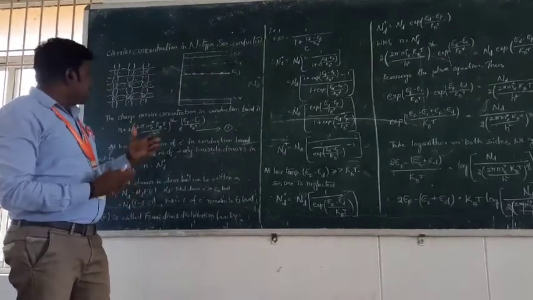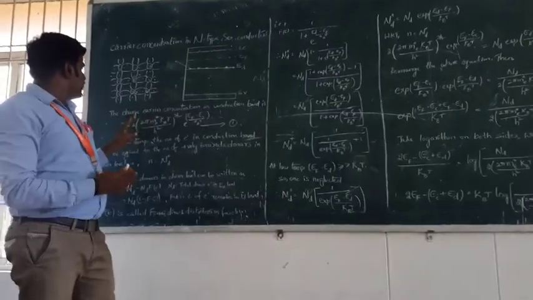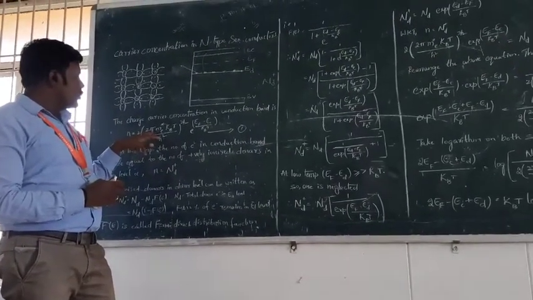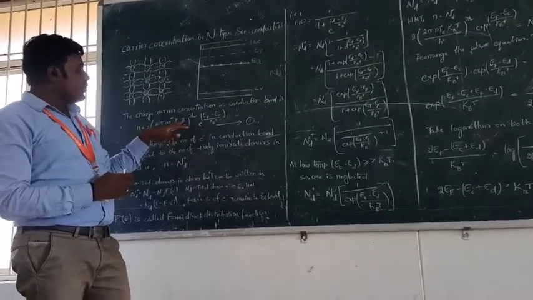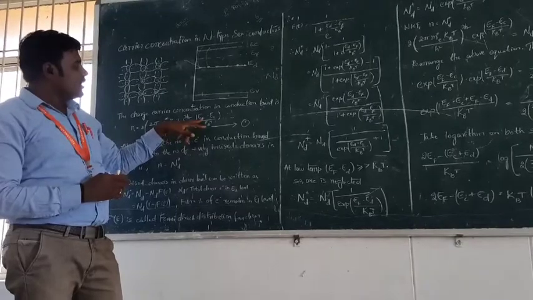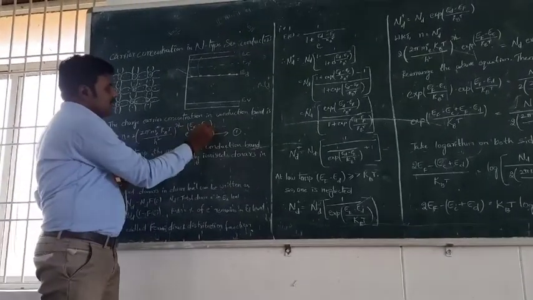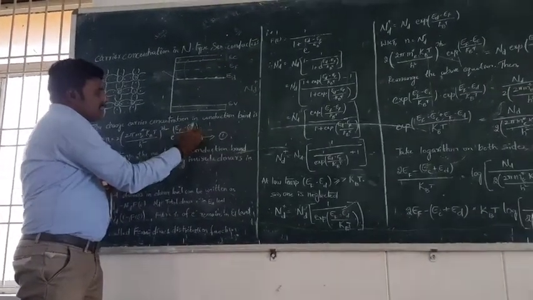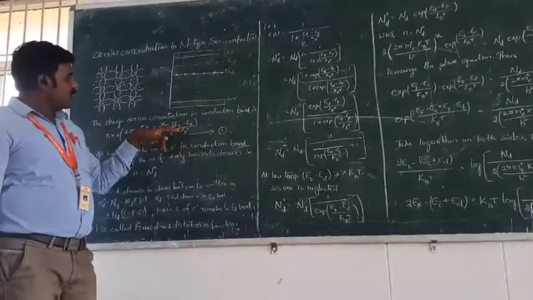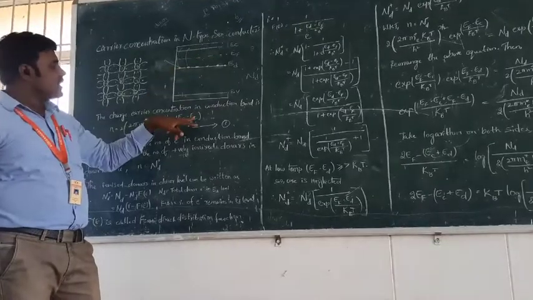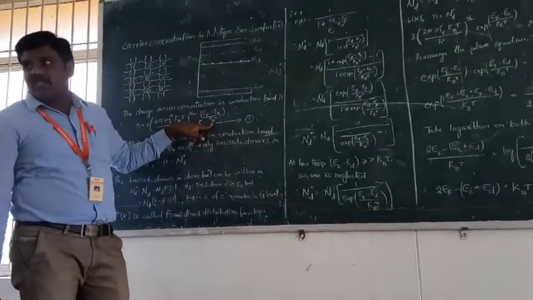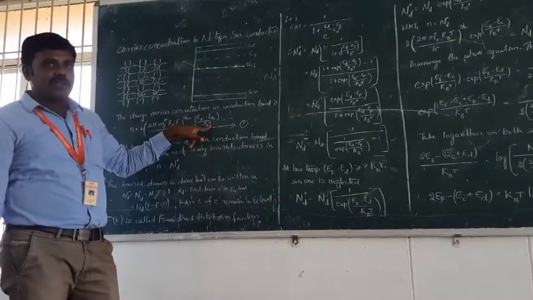We know that the electron concentration in the conduction band is n equals 2 times (2 pi me star kB T by h squared) to the power 3 by 2, times e to the power (EF minus EC) by kB T. Here EF is the Fermi level, EC is the bottom of the conduction band, kB is the Boltzmann constant, and T is the absolute temperature.